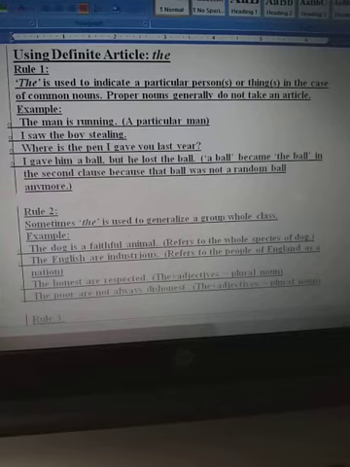I saw the boy stealing. We are talking about a particular boy. Where is the pen I gave you last year? I gave him a ball, but he lost the ball. A ball first, because the ball in the second clause was not a random ball anymore.